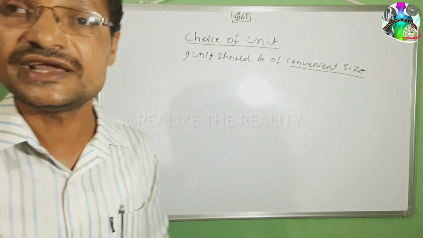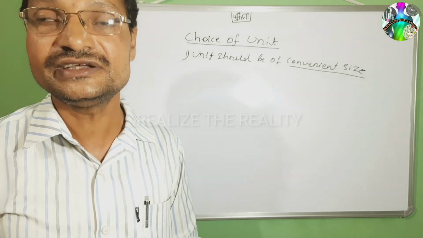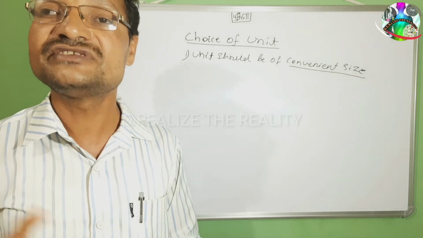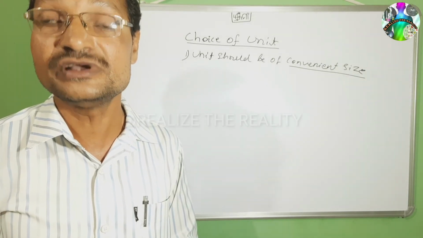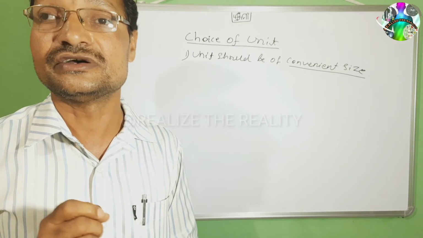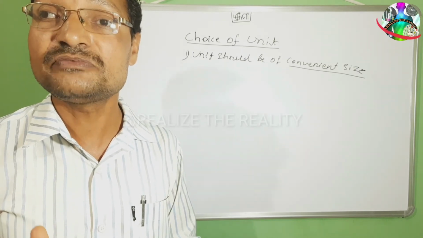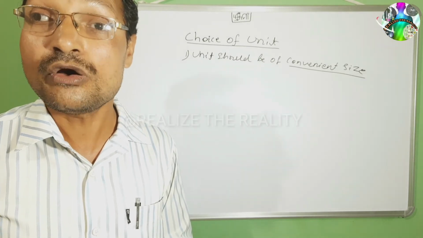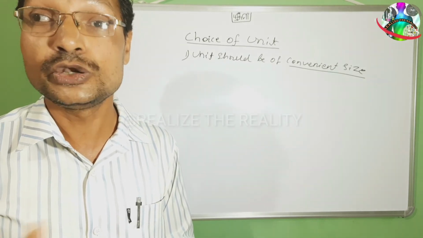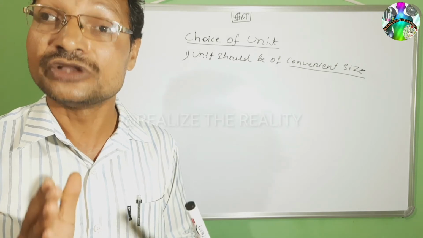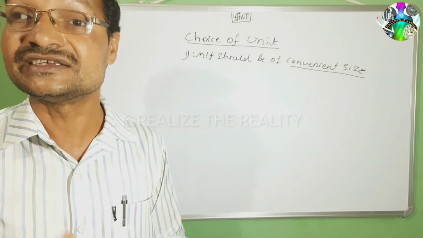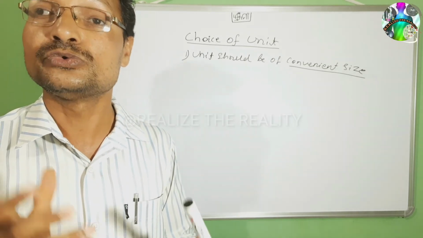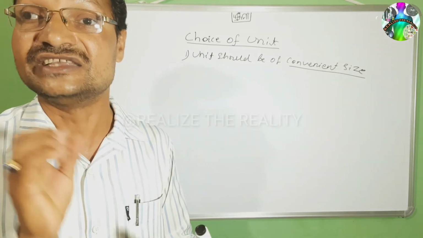For example, for the distance from Kolkata to Mumbai, I say 2000 kilometer. For the thickness of the paper, 0.01 millimeter. I can say the mass of sugar is 10 kg. But for the mass of an atom, can we use the kg? No. That is why the unit should have a convenient size according to the magnitude of the physical quantity.